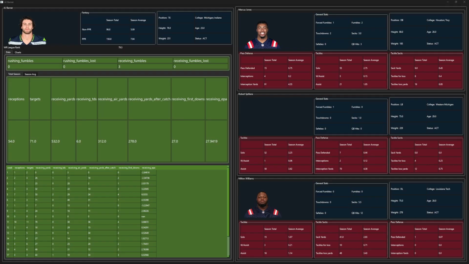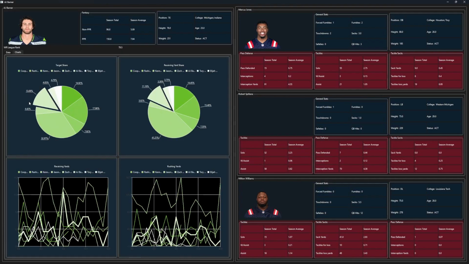And then moving into the tight ends, you have A.J. Barner for Seattle. Here's his seasonal averages and the week-by-week numbers. And he's had no turnovers this season. For his share, he gets about 13.1% of the target share and about 11.2% of the receiving yard share.